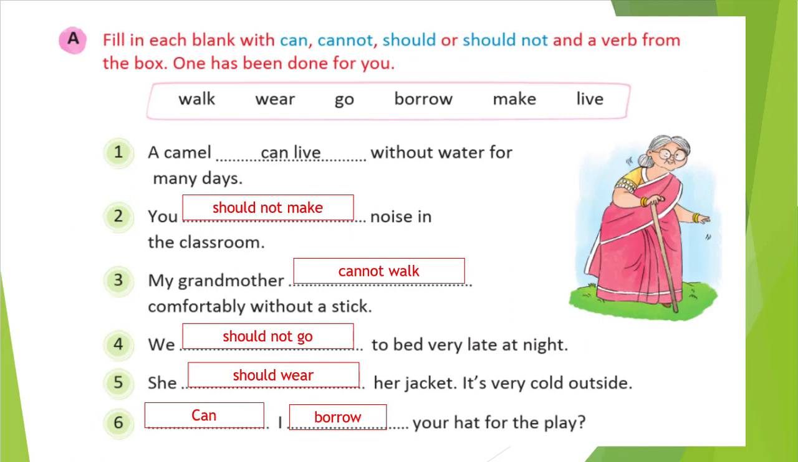So what do we need to do in this exercise? Fill in the blank with can, cannot, should not. We need to fill in the blanks with a verb from the box. This verb we should use, and we will write can or cannot before that. Okay, like the first one, you see a camel.